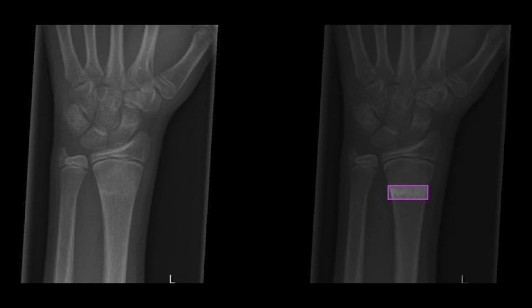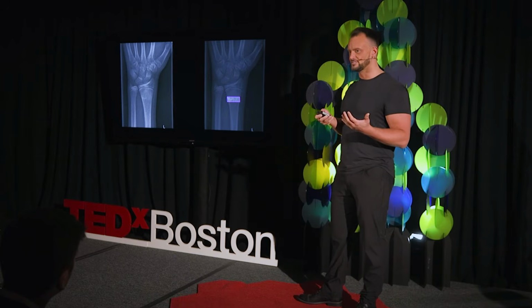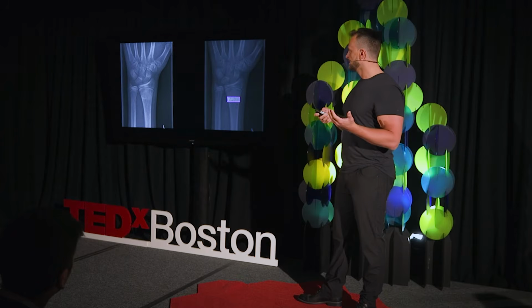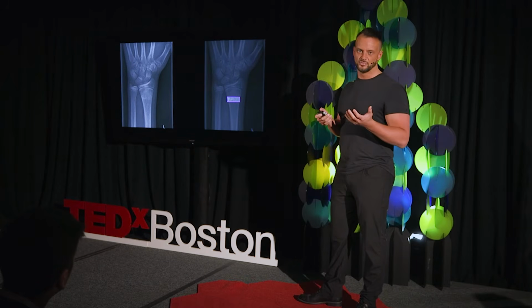That little crinkle there that you see is actually what's called a torus fracture. See, this is a child's hand, this X-ray, and children's bones are more malleable than adult bones. So sometimes when they break their wrist, it's more of a dent or a bend than it is an actual clean break. Now, you might not know to look for things like this, but I only happen to know because I went to medical school.